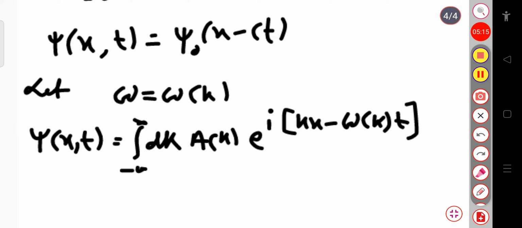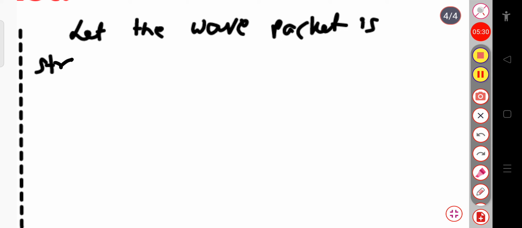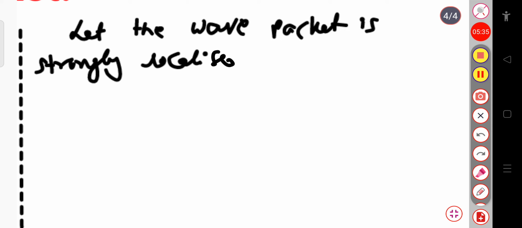Now let us assume that the wave packet is strongly localized in k space about k naught.